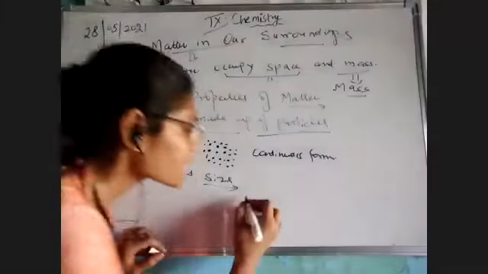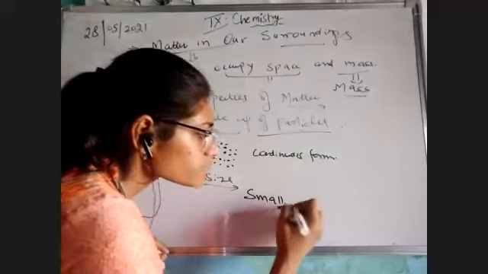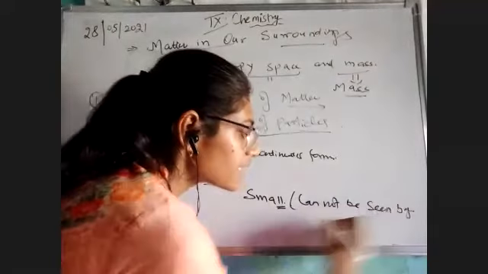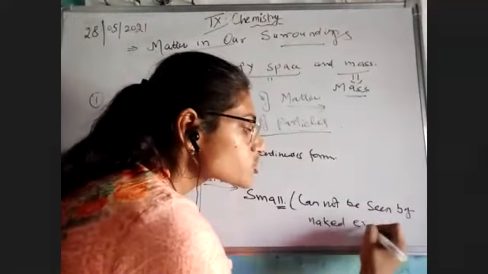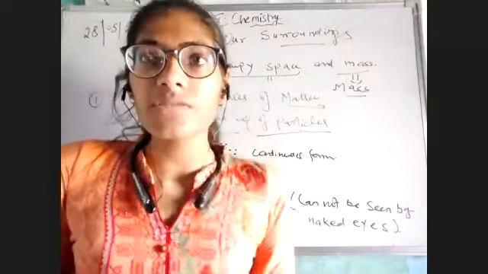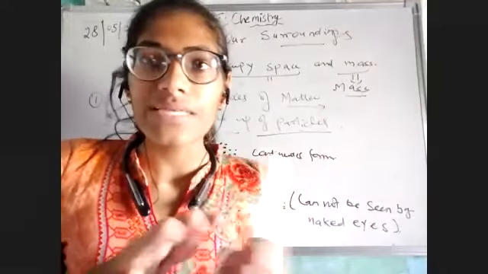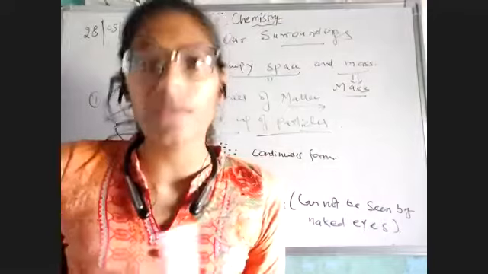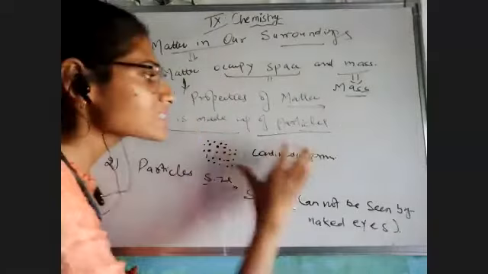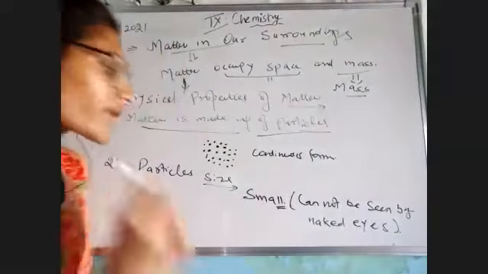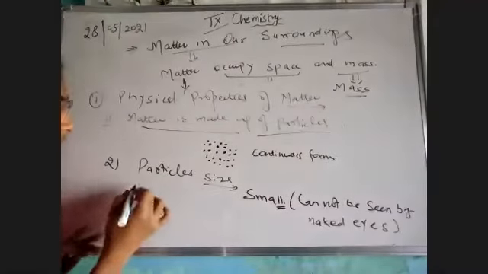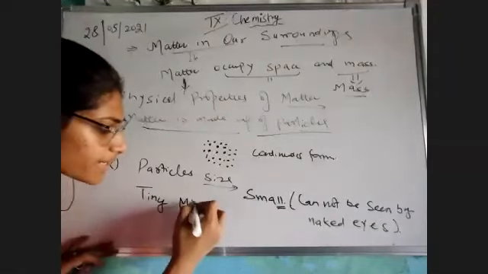So I would like to say the particle size is very small and cannot be seen by naked eyes. Naked eyes means without any instrument, but we can check them with the help of a microscope. That is an instrument which is used to magnify the image. So the first point, the physical property of matter: matter is always made up of particles. Particles are very small in size, they cannot be seen by naked eyes. And another point is there are almost millions of them.